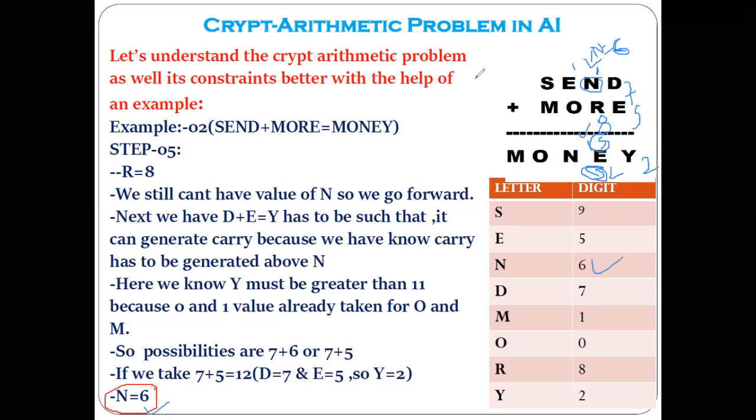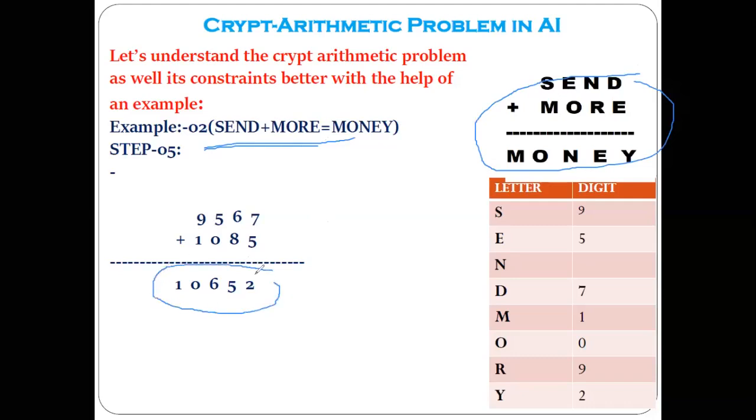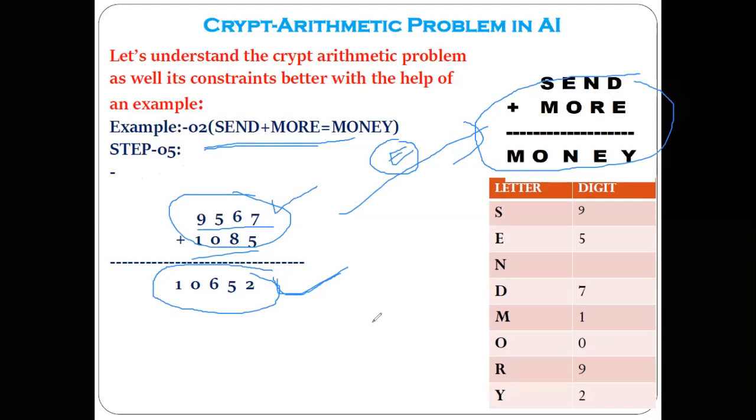And in this way we'll get the value of all the alphabets, and finally we come to this kind of scenario. We'll just put the value of these alphabets together and let's see if we are getting the correct result. So that is 9567 plus 1085, and its addition is this, and this is correct. And in this way you have encrypted this message with the help of these numerics. How have you done this? You have done this by applying some constraint satisfaction rules. So this is the solution.